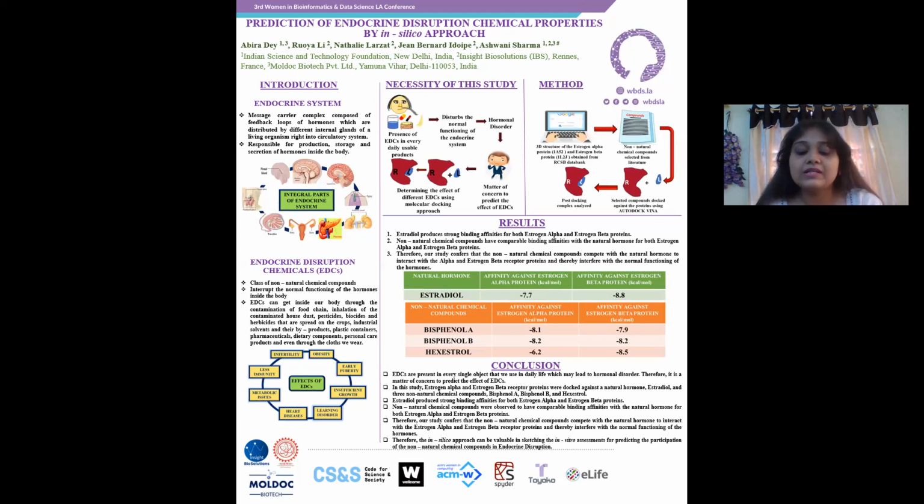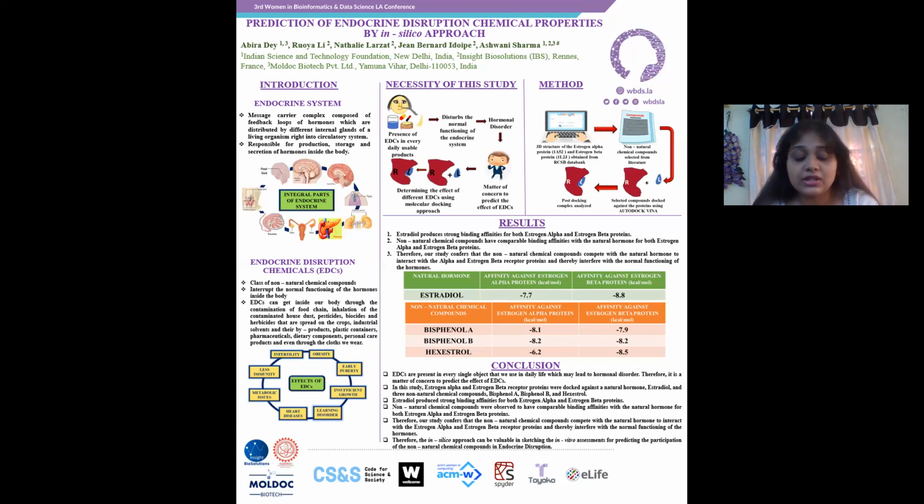Therefore, our study confirms that the non-natural chemical compounds compete with the natural hormone to interact with the estrogen alpha and estrogen beta receptor proteins and interfere with the normal functioning of the hormones. Now, in conclusions, we can say endocrine disruption chemicals are present in every single object that we use in daily life, which may lead to hormonal disorder. Therefore, it is a matter of concern to predict the effect of such chemicals.